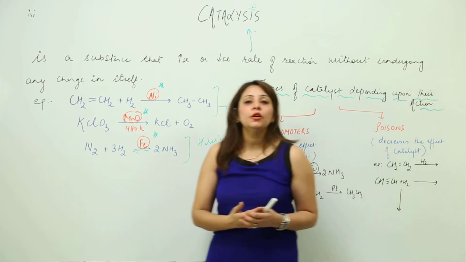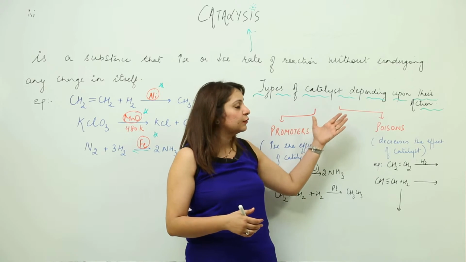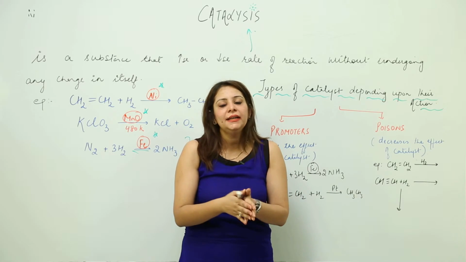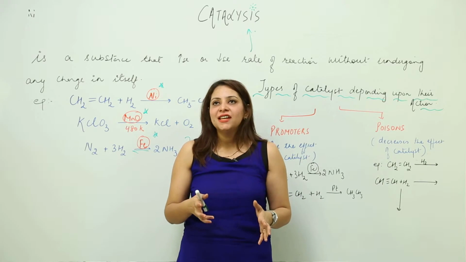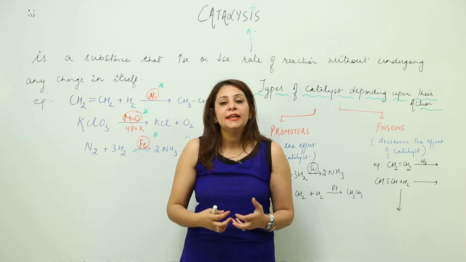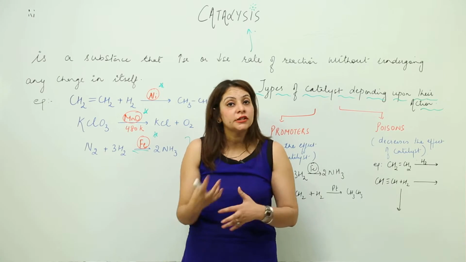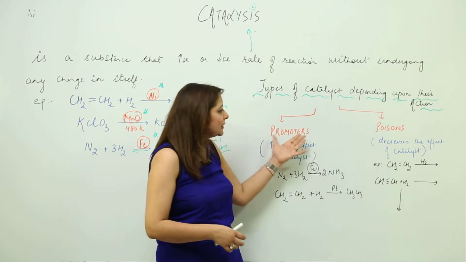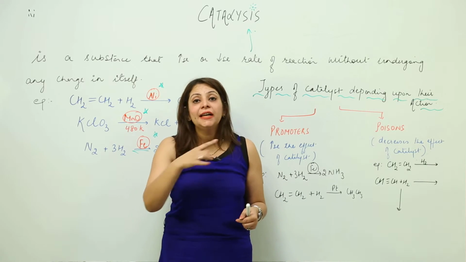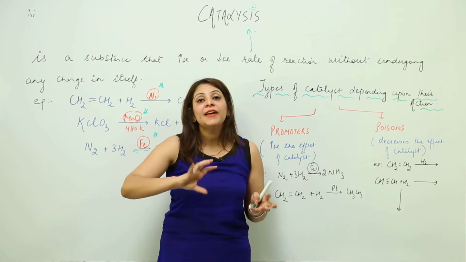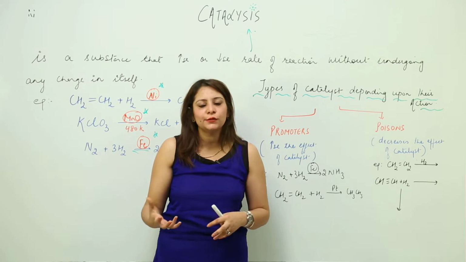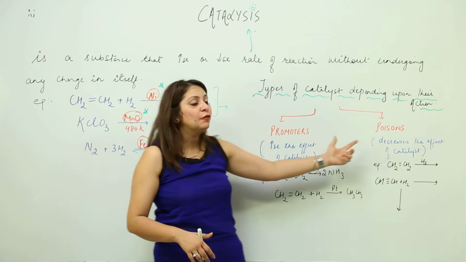Now, depending upon the action of the catalyst, we have two kinds of substances. We can divide the additional substances which are needed for the functioning of the catalyst, according to how they alter the rate, into promoters and poisons. Keep in mind, promoters are not catalysts actually, they are just affecting the activity of the catalyst, having an impact on the catalytic activity. So we have promoters and we have poisons.